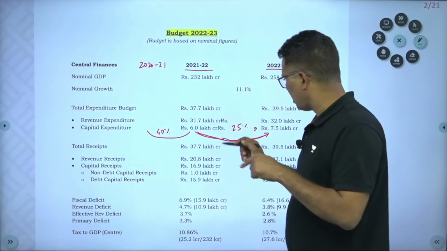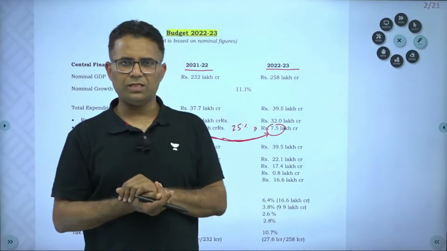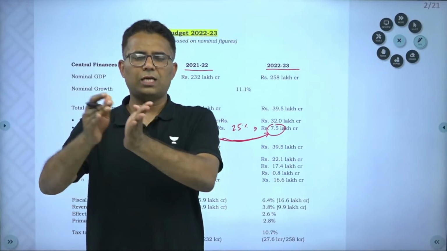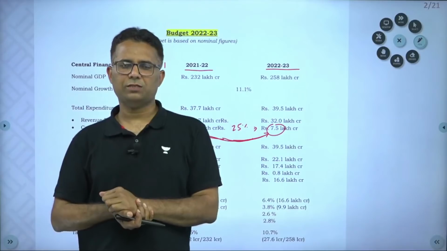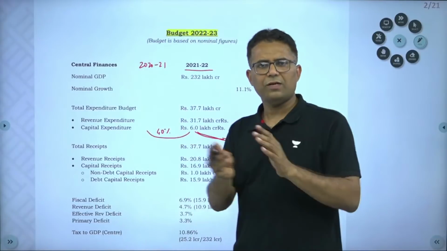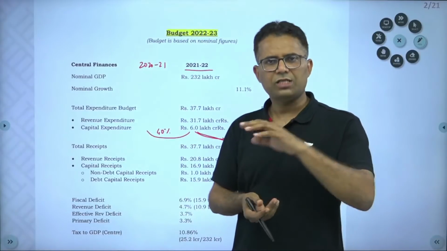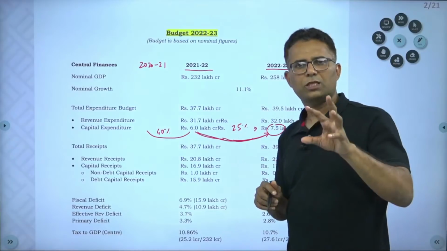So of the 7.5 lakh crore that government is going to spend in capital expenditure, a major portion has been allocated for the railway capital expenditure. So there is a lot of focus on railway expenditure because it creates multiplier impact and connectivity. So this is one important point that you should know.